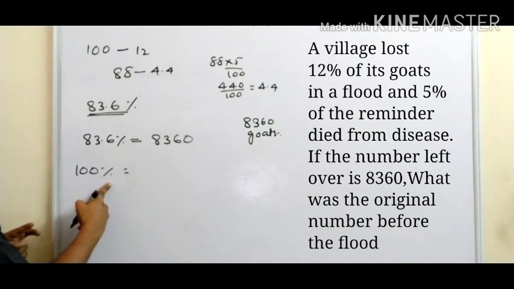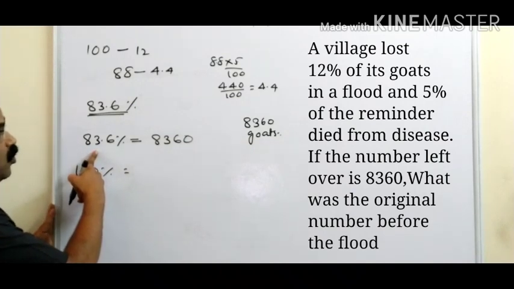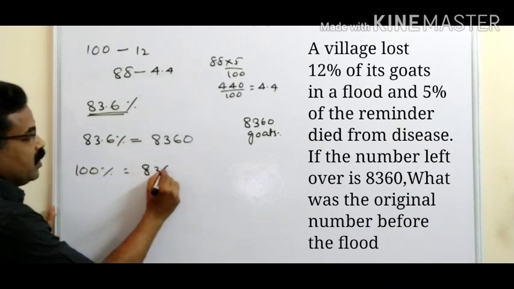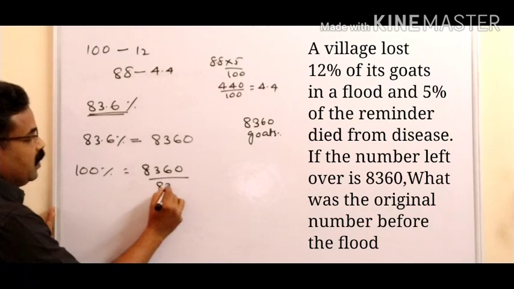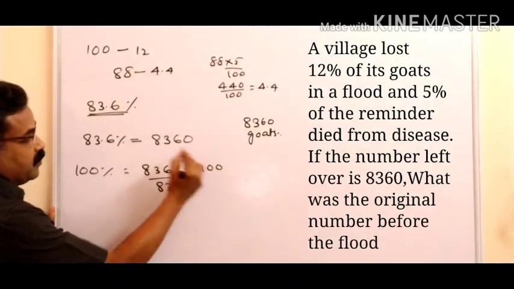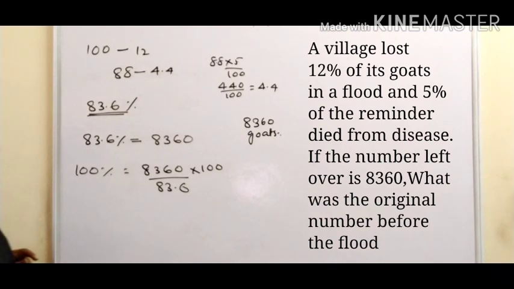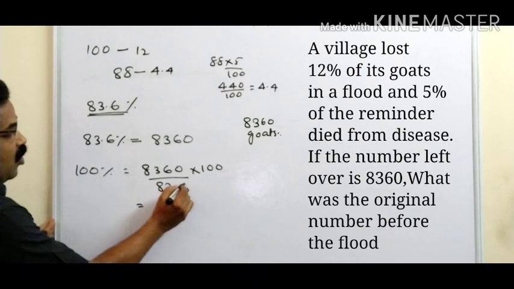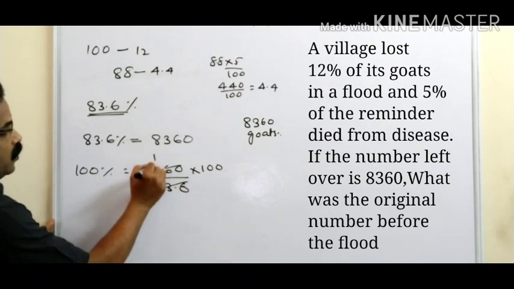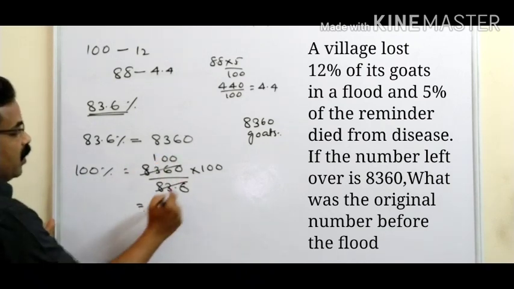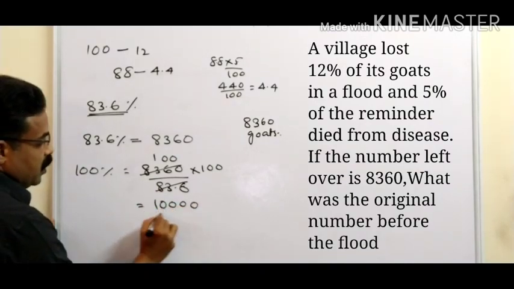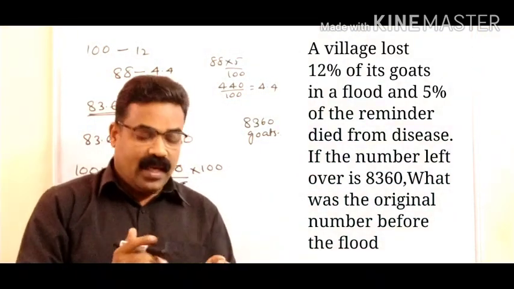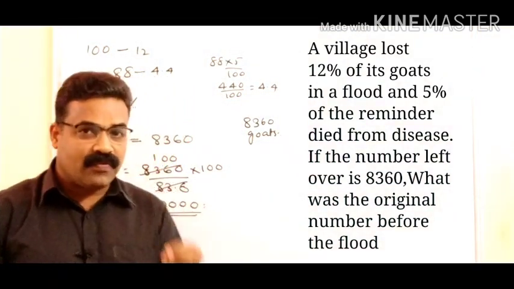So what will be 100%? Here 1% will be equal to what? 8360 divided by 83.6. So 100% will be 8360 divided by 83.6 into 100. When you solve it, 83.6 and 8360 you can cut 100 times. So 100 into 100, 10,000. So the total number of gods available was 10,000.